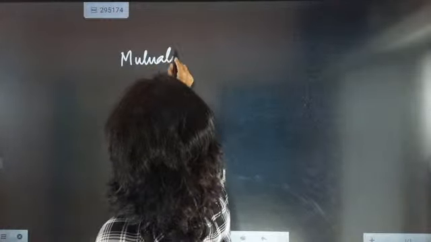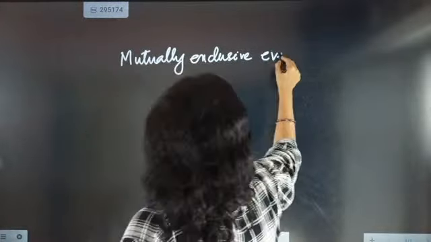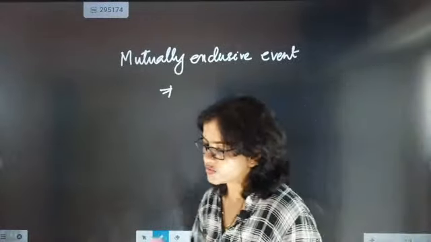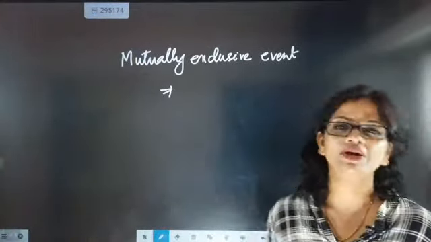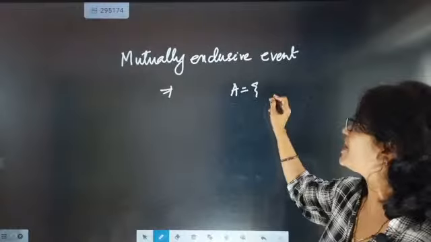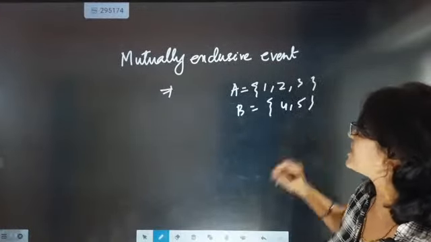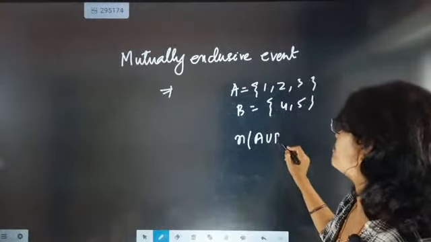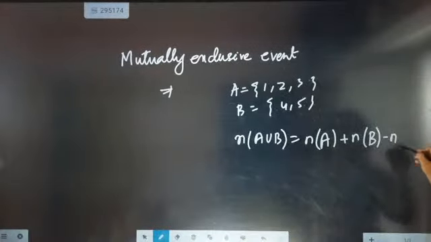What is the meaning of mutually exclusive event? If somebody asks you, the meaning of mutually exclusive event is that there will be no common element between them. So if A is 1, 2, 3, B will be 4 and 5. We can say that n of A union B will be equal to n of A plus n of B minus n of A intersection B.